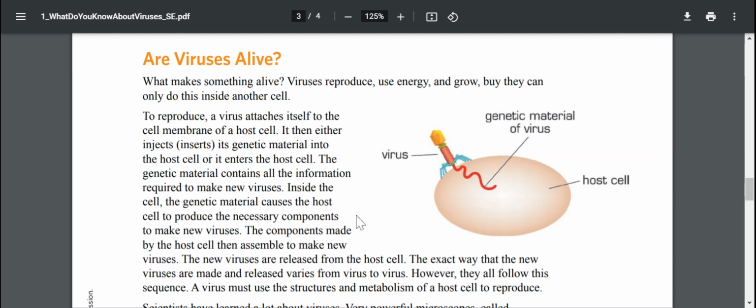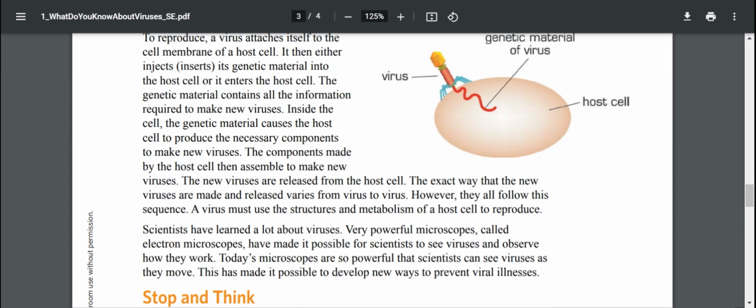The components made by the host cell then assemble to make new viruses. The new viruses are released from the host cell. The exact way that the new viruses are made and released varies from virus to virus. However, they all follow this sequence. A virus must use the structures and metabolism of a host cell to reproduce.